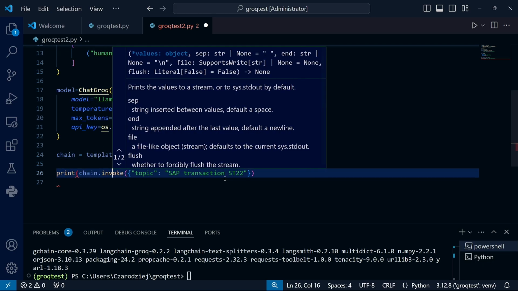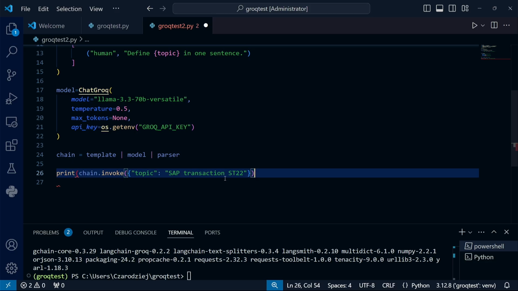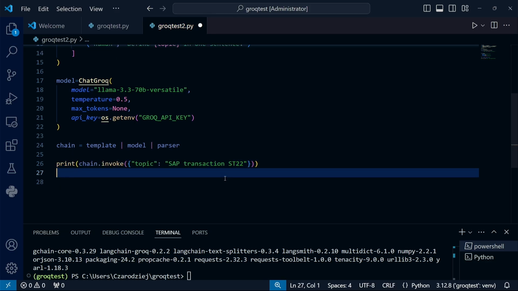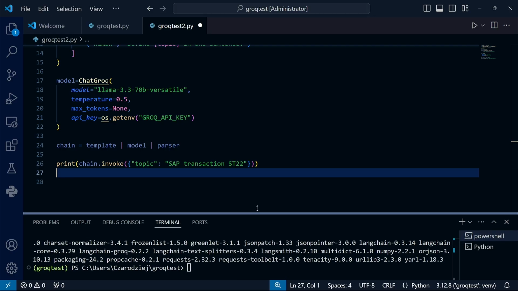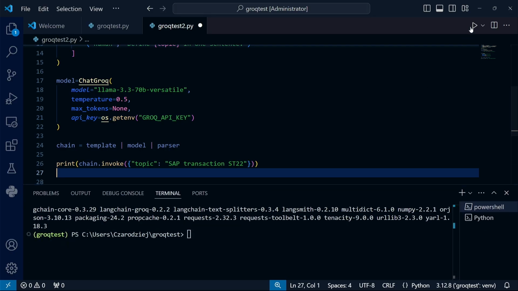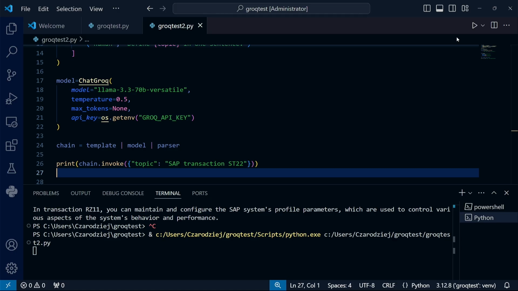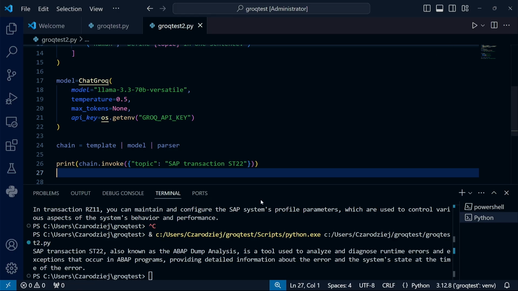Of course, the result still needs to be printed. Thanks to having the proper output parser at the end of the chain, we'll get a clean text response as the result. The moment of truth. I'm launching the program. And success! I asked for one sentence, so I got one. But it is a very long sentence. Well, artificial intelligence can still be quite chatty.